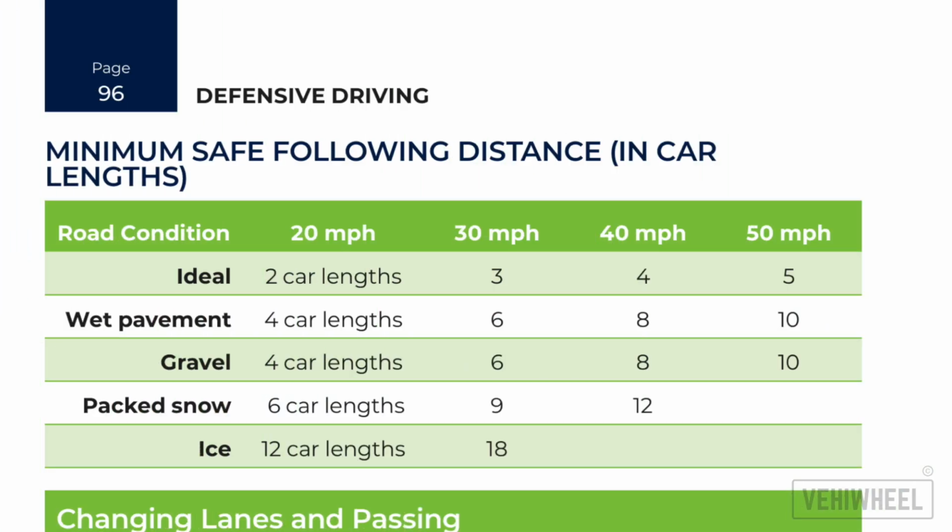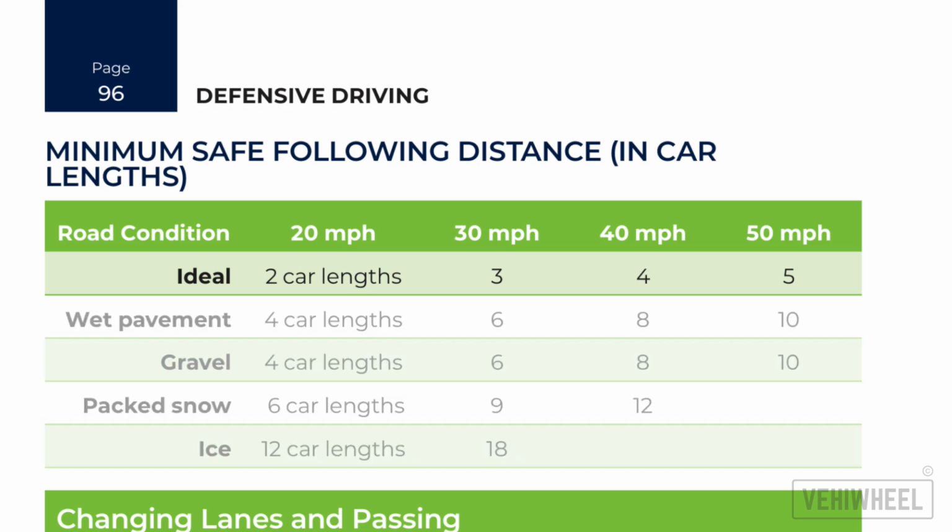This table provides a guide for the minimum safe following distance in car lengths based on speed and road conditions, which is a critical part of defensive driving. Ideal conditions. On dry, clear roads, the safe following distance increases with speed. 20 miles per hour, 2 car lengths. 50 miles per hour, 5 car lengths.